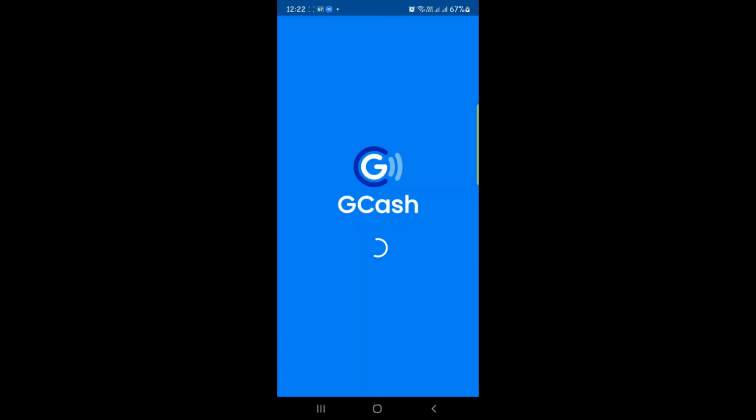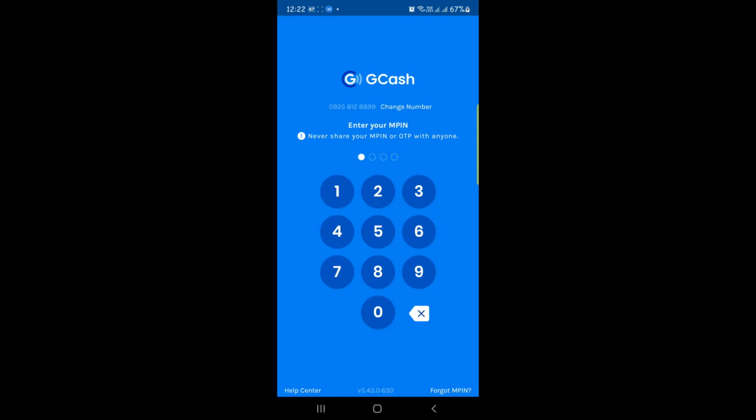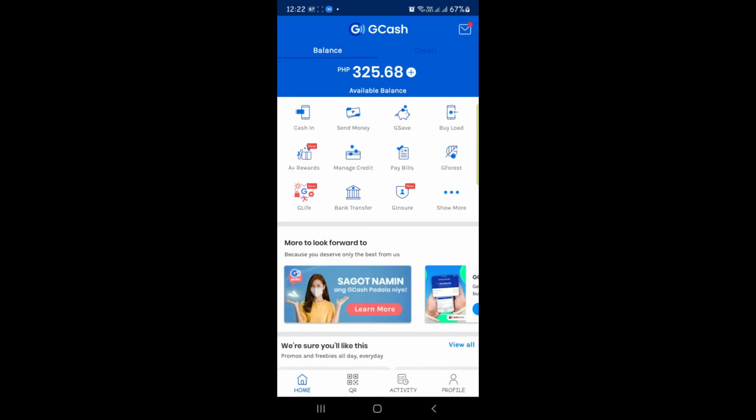Another thing is adding bank account. So this is the process on how you can add a bank account to your GCash account, so that when you want to transfer money to your bank account, it's way easier for you to do that. So you have to register first your bank account to your GCash account, and in order for you to do that, again, it would route us to this same screen or page.